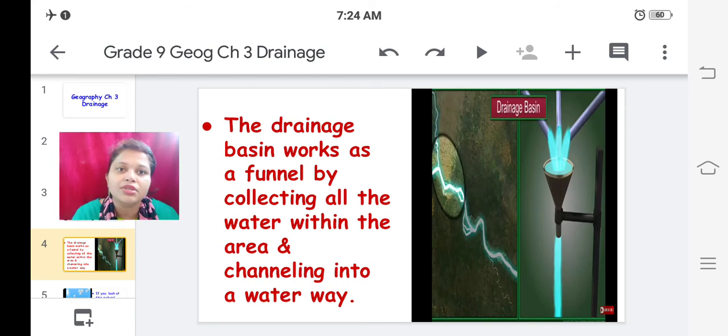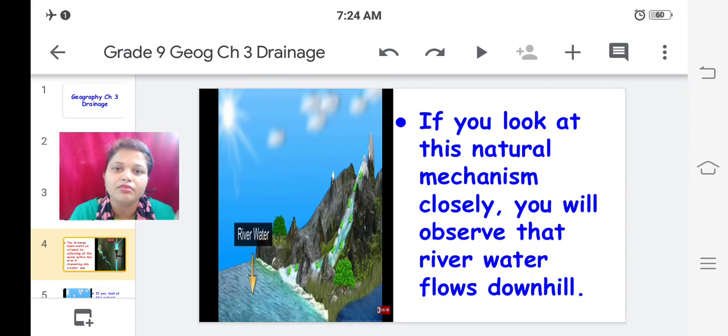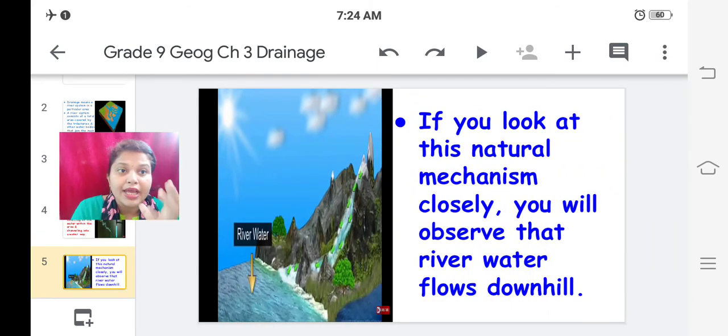I'll read it out. The drainage basin works as a funnel by collecting all the water within the area and channeling it into a waterway. Further, if you look at this natural mechanism closely, you will observe that river water flows downhill.